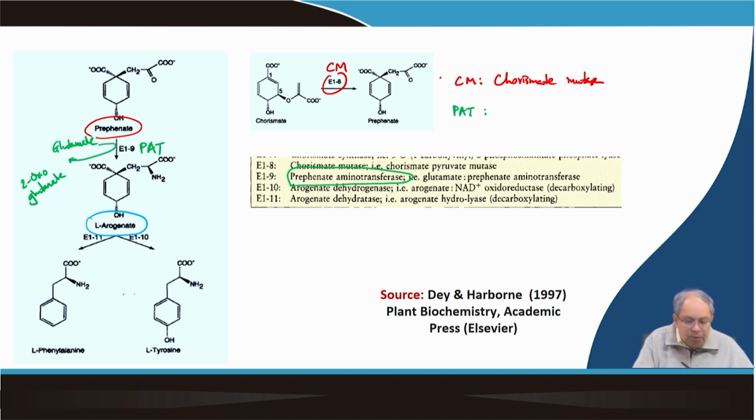From arogenate, two pathways exist. One is arogenate dehydratase, ADT. ADT stands for arogenate dehydratase.